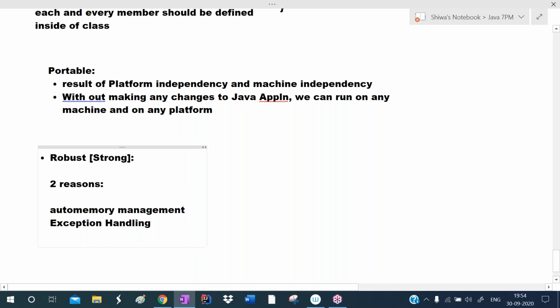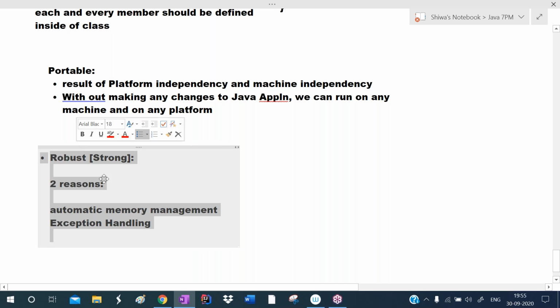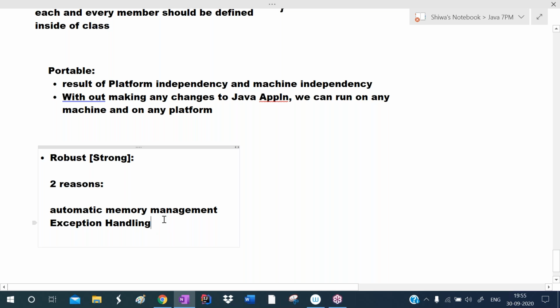So the automatic memory management feature is there for Java. And Java supports the exception handling concept. Because of these two reasons, we are calling Java a strong programming language.